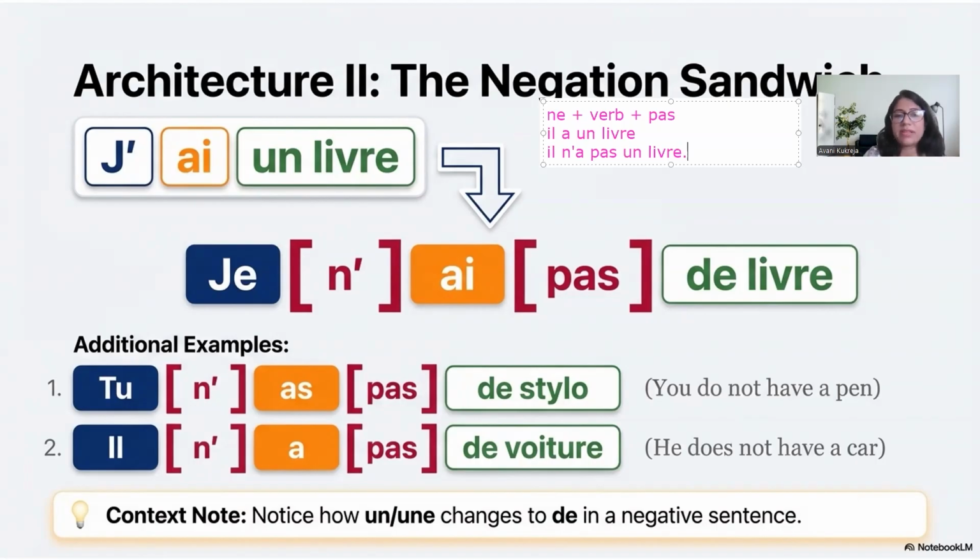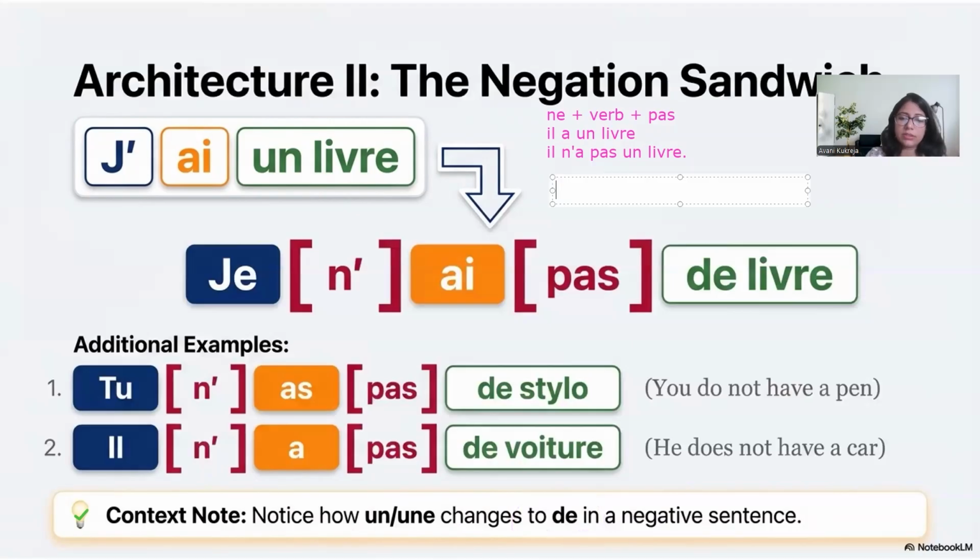But remember, there is one very specific rule which I want you to focus on here. See this note. Un and une, indefinite articles, basically change to de in a negative sentence. Please remember this point when we are using the verb avoir.